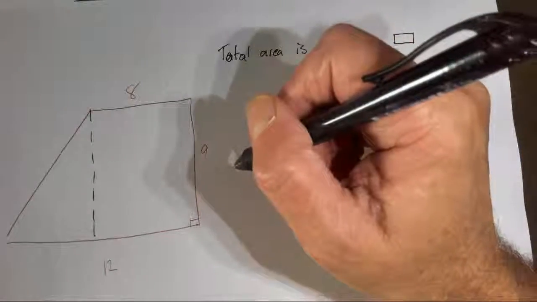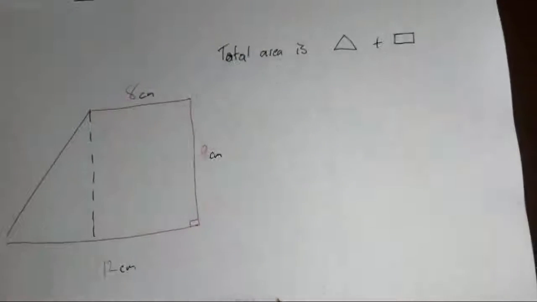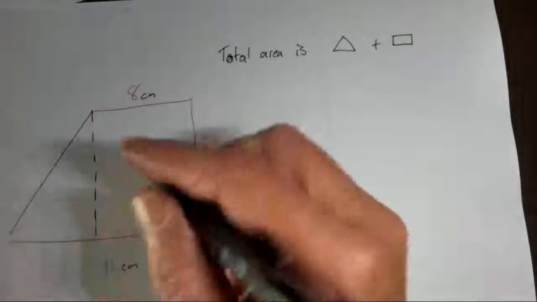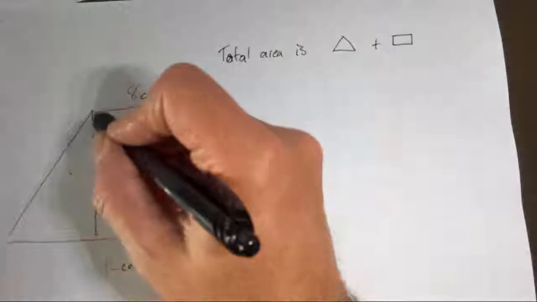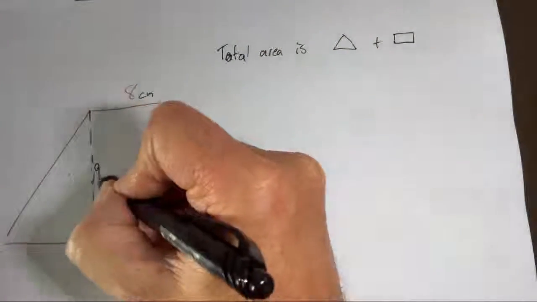Next. Oh, did they say these were centimetres? Better put centimetres on. Now, the triangle, this is the height of the triangle. And the height of that is the same as the 9. So it's 9 centimetres. So I'm going to do the triangle first. And I draw a little picture.